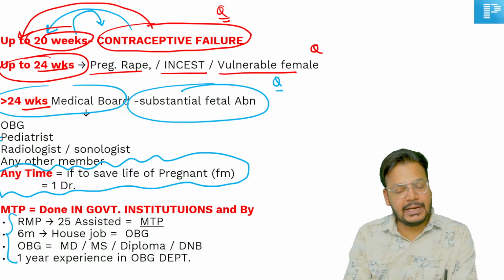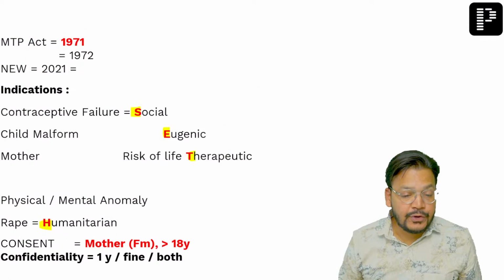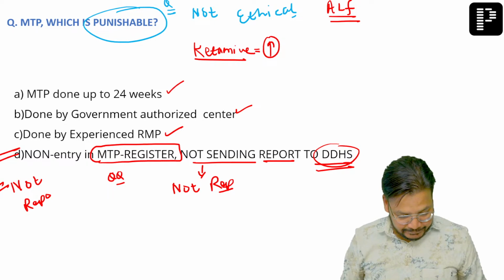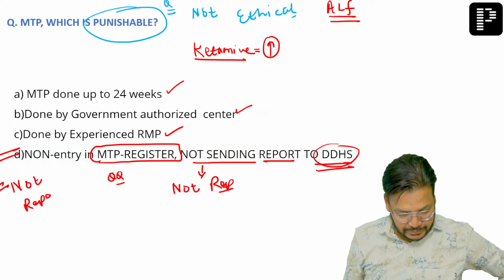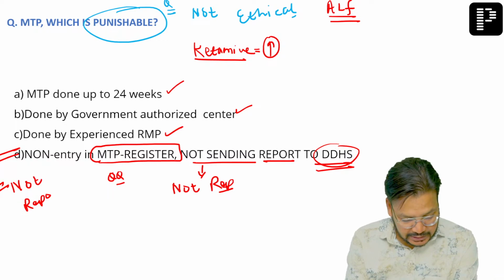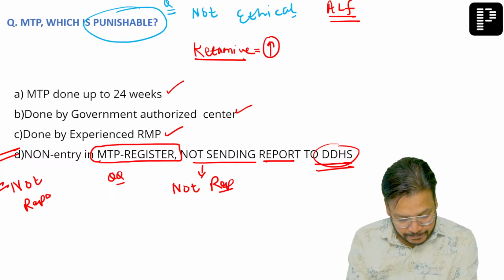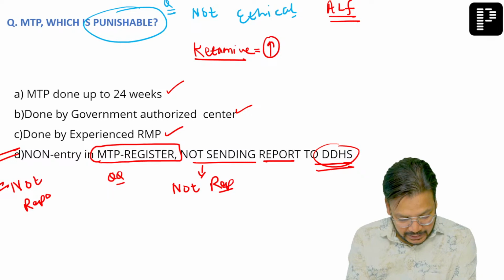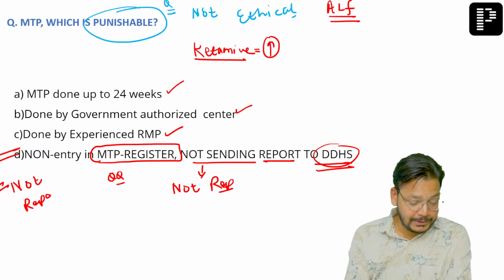Okay, some last option. That was if you are not reporting it to the authority or you are not making an entry. Yes. When can a MTP be done in a female with contraceptive failure? Option 1 with one doctor opinion, permission from the court, fetal anomaly. Some last option. What was the some last option?